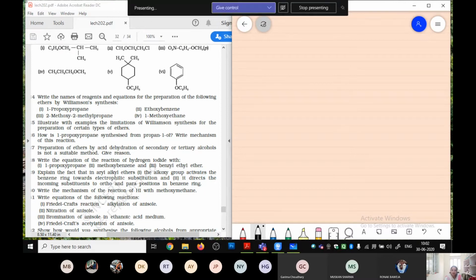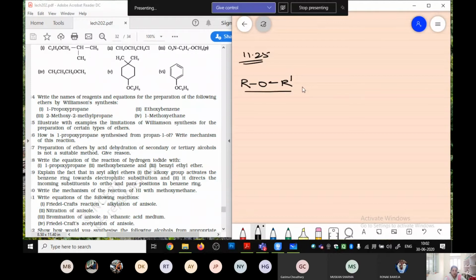The next question is question number 11.25. It says, illustrate with examples the limitations of Williamson synthesis for the preparation of certain types of ethers. Now listen students, whenever such a type of question comes, जब भी इस टाइप का क्वेश्चन आएगा, what you require to write down is the general equation. General equation means what?